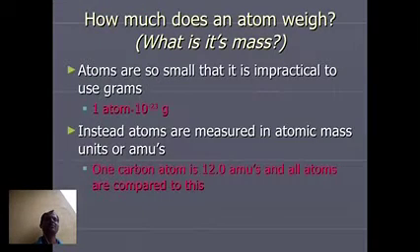How much does an atom weigh? What is its mass? Atoms are so small that it is impractical to use grams. One atom is about 10 to the power of minus 23 grams. Instead, atoms are measured in atomic mass units, or AMUs. One carbon atom is 12 atomic mass units, and all atoms are compared to this.